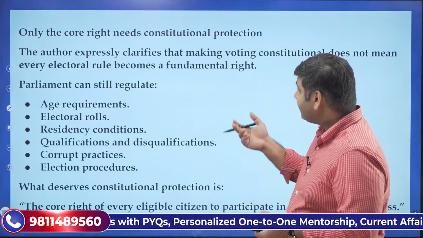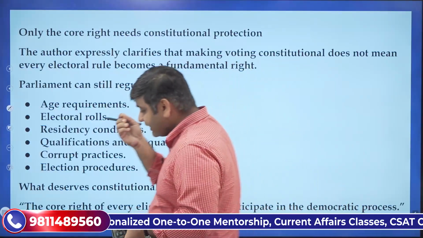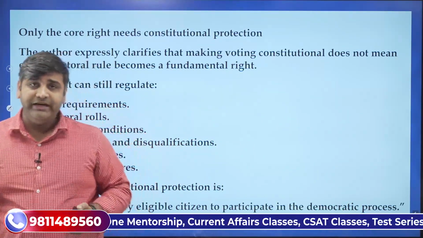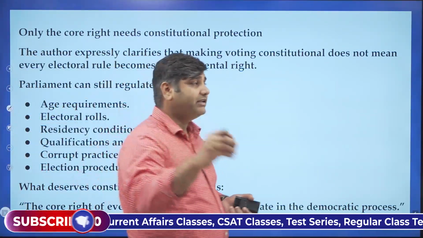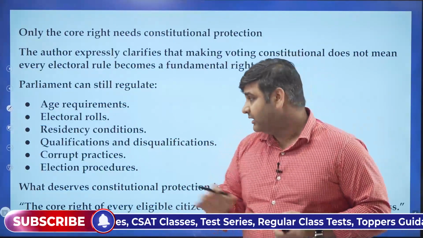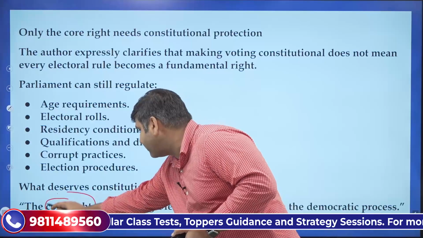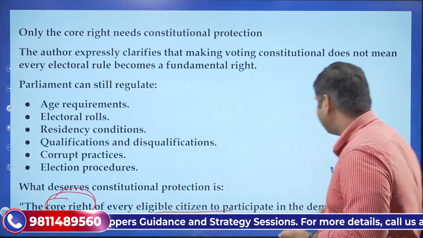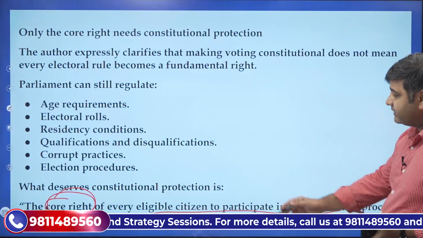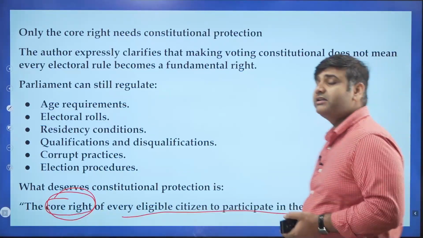Anyway, what do they say? They are not saying that every little rule made for election has to be declared as a fundamental right. They are not saying that. They are talking about the core right to vote, the core right of every eligible voter and citizen to participate in the democratic process.